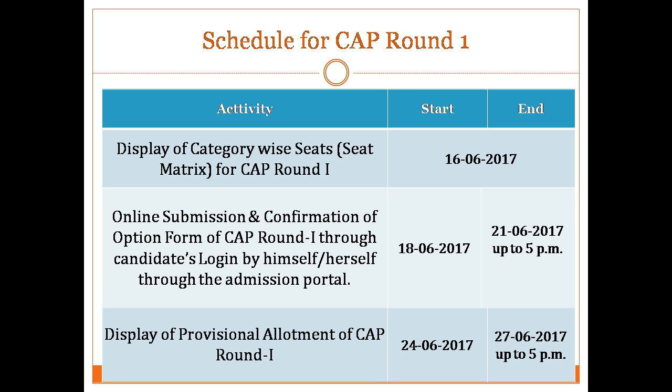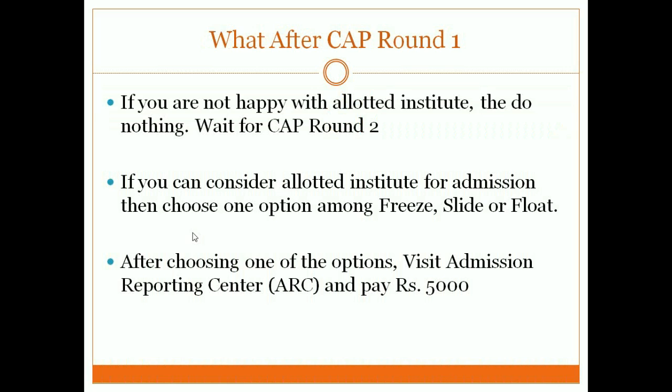But still 35 colleges are given. You fill all the 35 options and check which college you are going to get in your CAP round 1. So the CAP round 1 allotment, which college is allotted to you, will be displayed on 23rd. Once it is displayed, there are various other options. Now suppose there is no seat allotted to me in CAP round 1. I don't have a choice but to go for CAP round 2.